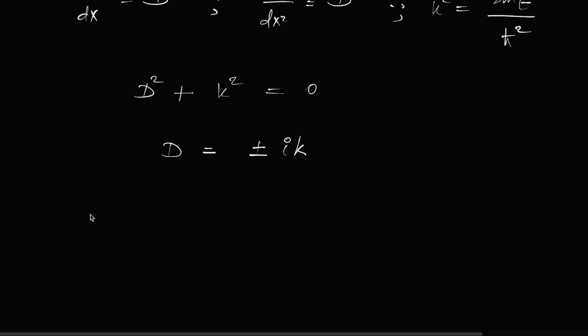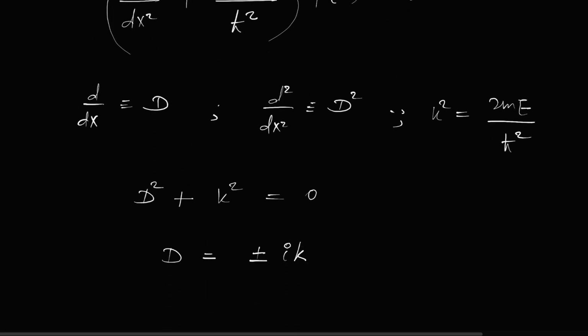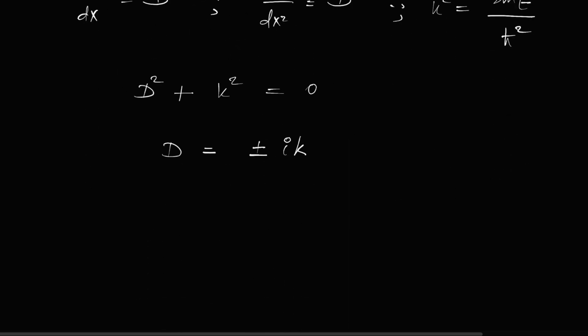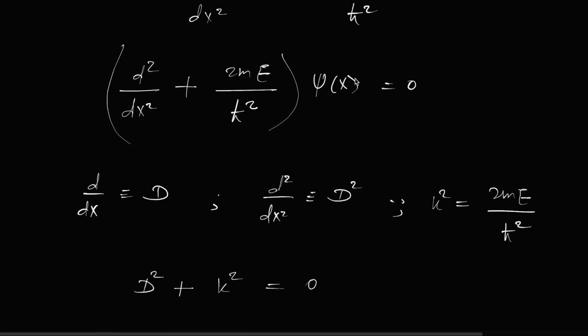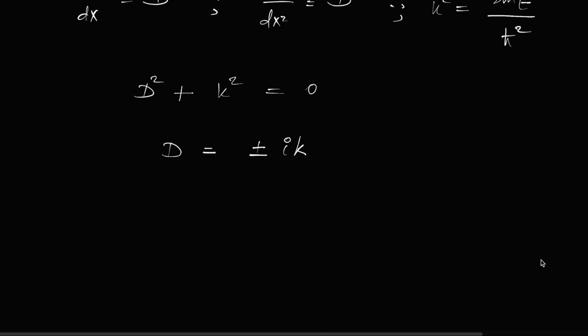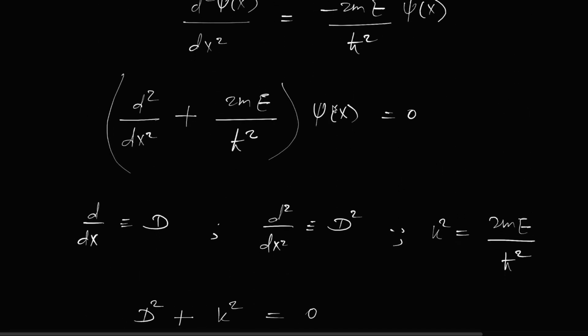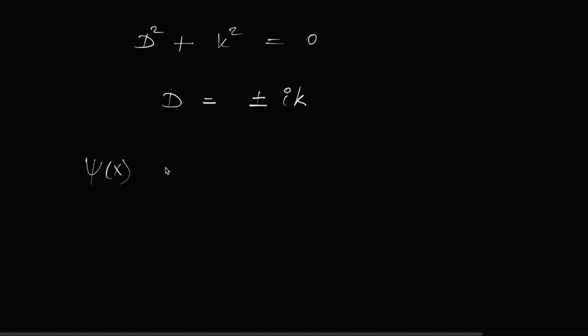Now the solution of this equation is written in two ways. One way is this, and one you can get from the other. Solution here means this psi x is the solution. Because see here, after writing this psi x outside of the bracket, there is nothing on the right hand side, it is 0. So the solution just becomes CF only. PI is 0. This CF means complementary function. PI means particular integral. You do not have to remember it. Just remember CF here because there is nothing on the right hand side. It is 0.